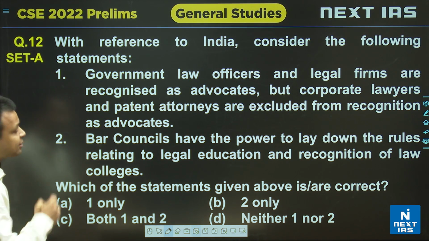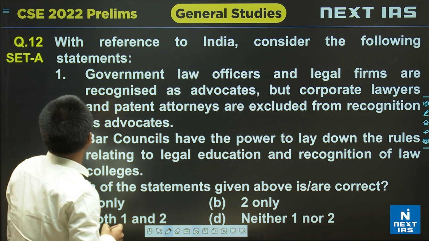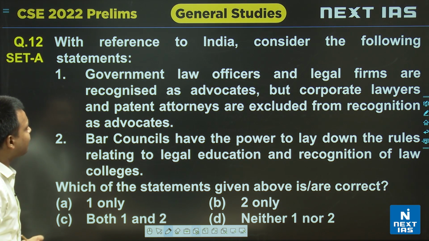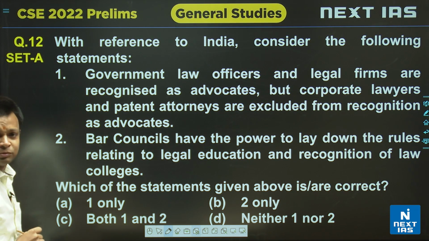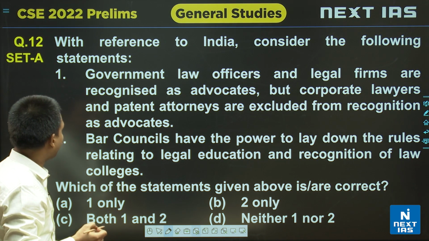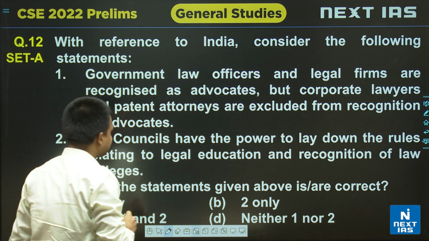Now let us look at the next question. With reference to India, consider the following statements. The first statement: government law officers and legal firms are recognized as advocates, but corporate lawyers and patent attorneys are excluded from recognition as advocates.